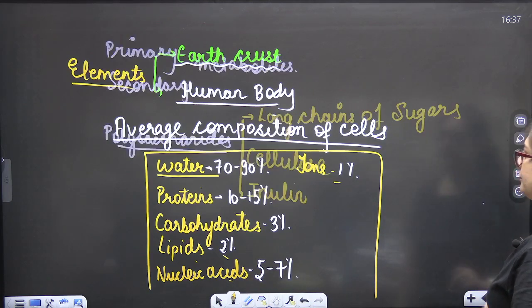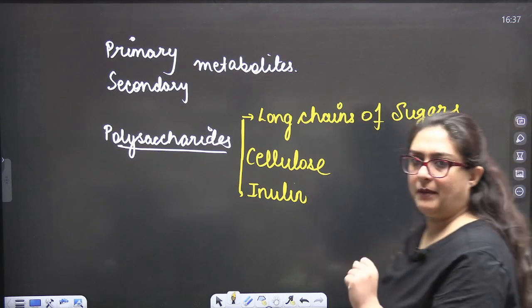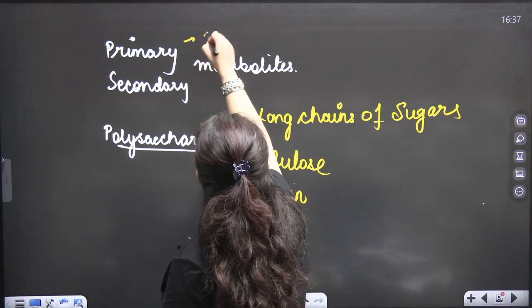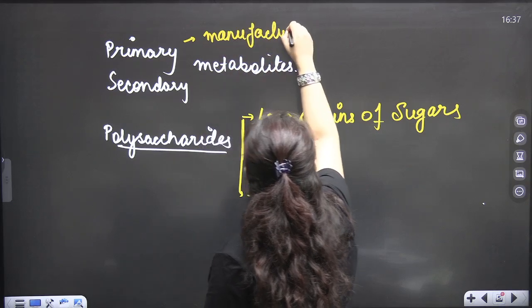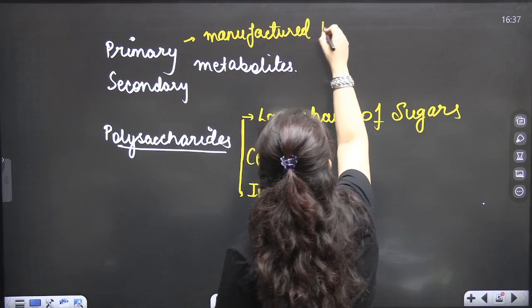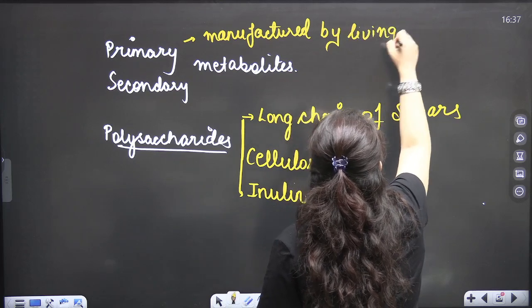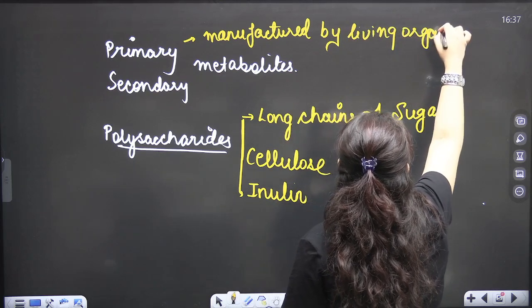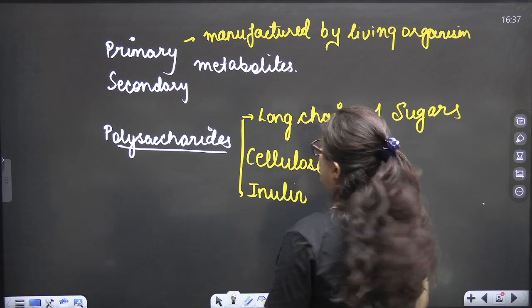Now, primary and secondary metabolites. Primary metabolites are manufactured by living organisms itself. Secondary metabolites are derivatives of primary metabolites.